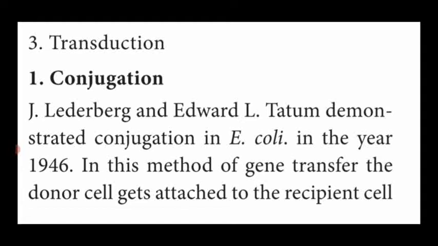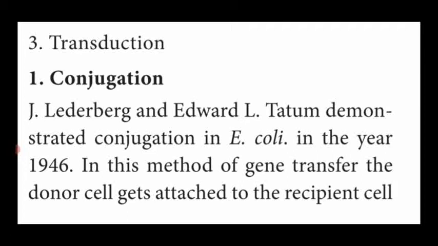In this method of conjugation, the donor bacterium, what is the donor bacterium? The bacterium which is going to donate the DNA is named the donor bacterium, which gets attached to the recipient bacterium. What is the recipient bacterium? The one receiving the DNA, with the help of the pili present on the surface of the bacteria. That is gram-negative bacteria. We already studied that pili or fimbriae are present in gram-negative bacteria only.